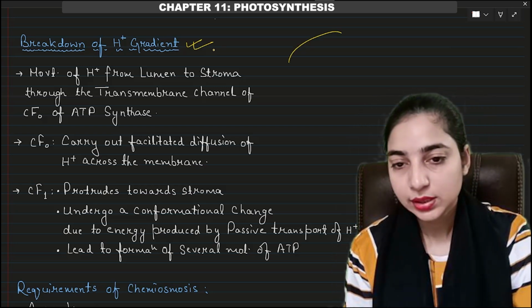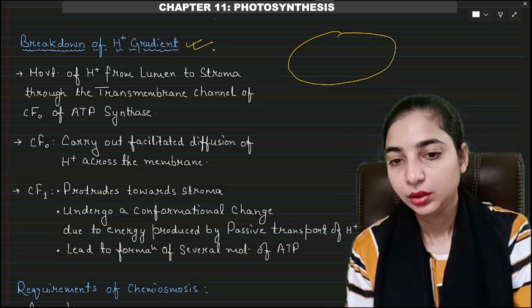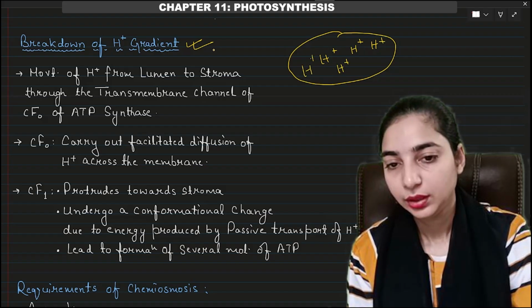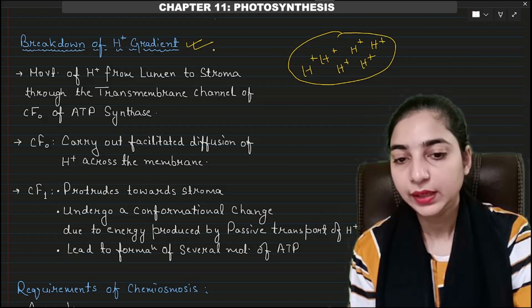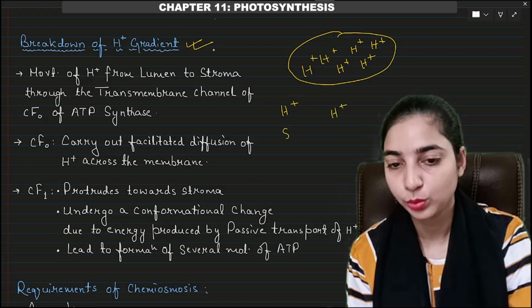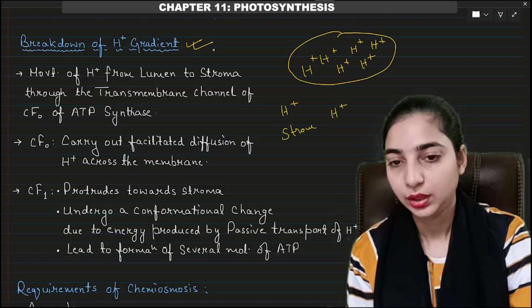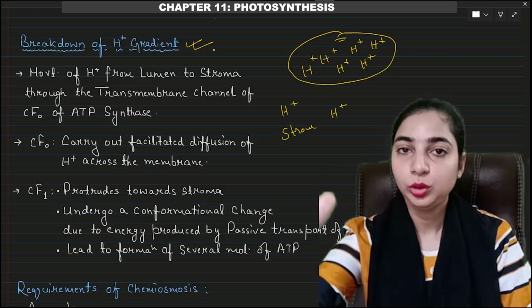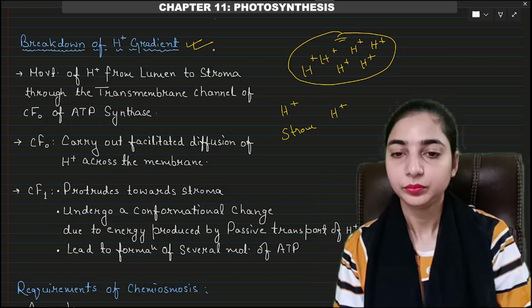So this is the thylakoid membrane. Now we know that we have a very high concentration of protons in the lumen of the thylakoid and a very low concentration of protons outside, that is in the stroma. Okay, this is the stroma side, and inside we have the lumen. So the concentration of protons is very high in the lumen and very low in the stroma.